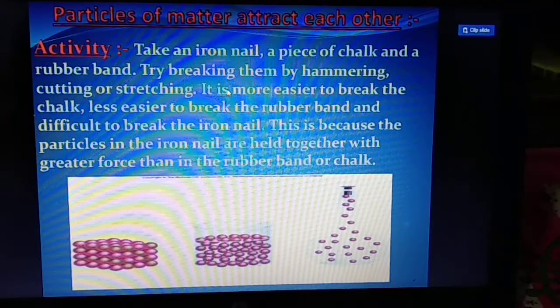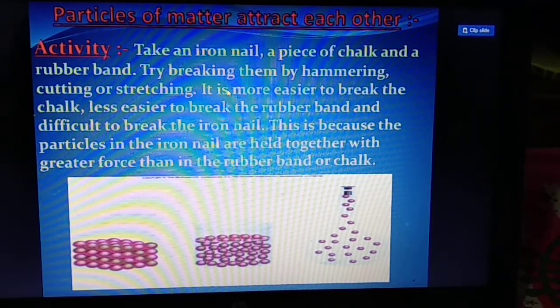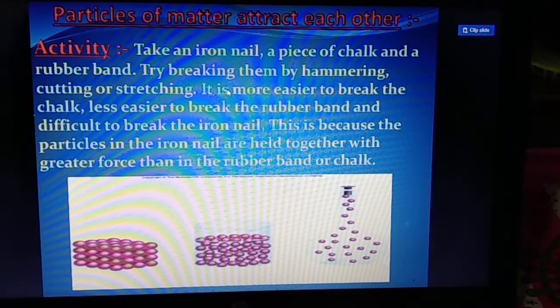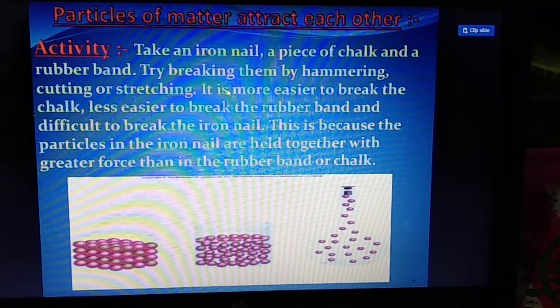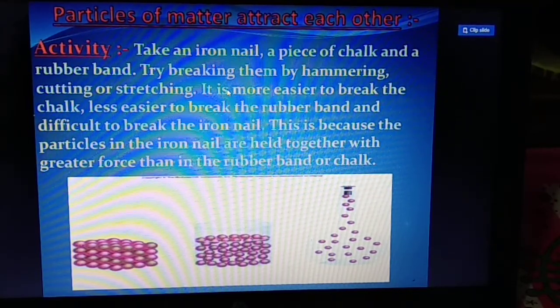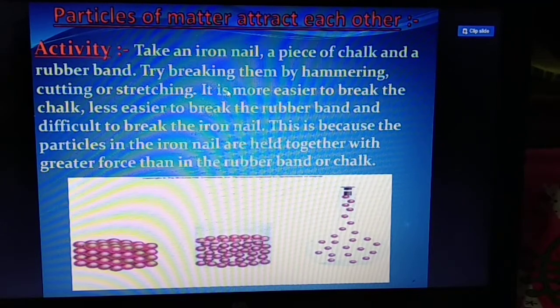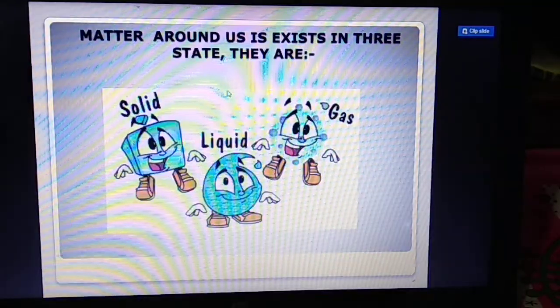Because in the iron nail, in the solid substance, the particles are closely packed and held together with strong attractive force. That's why it is difficult to break. So these are the properties, the characteristics of the particles of matter.